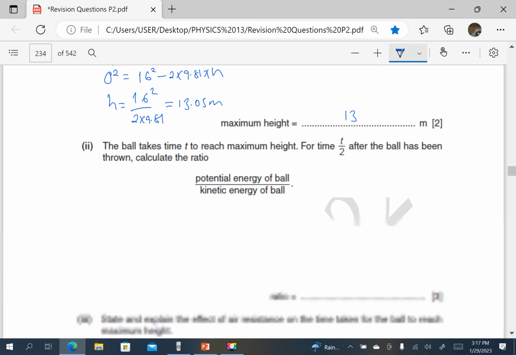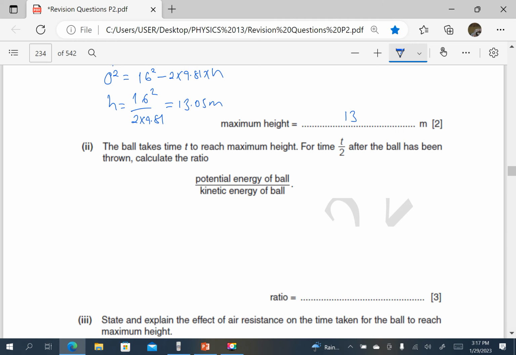Then the ball takes time t to reach maximum height. Calculate the ratio of potential energy of the ball to kinetic energy of the ball at time t over 2 after the ball has been thrown. Let's first of all find the kinetic energy at a half t.